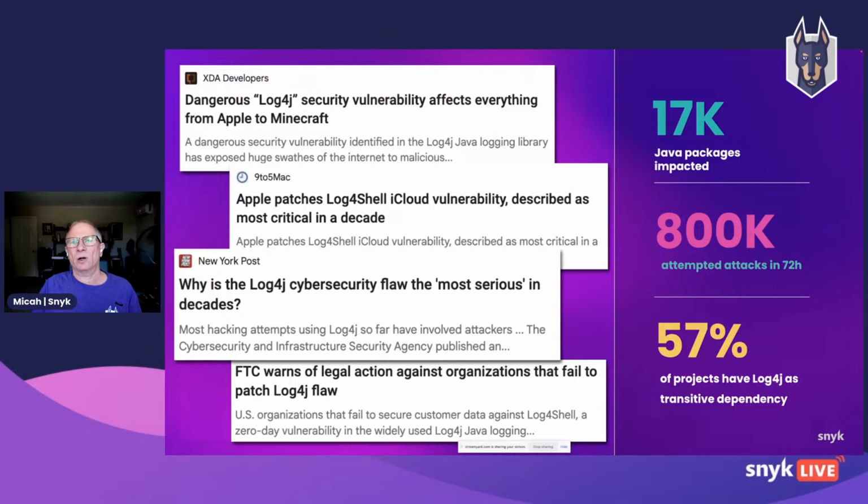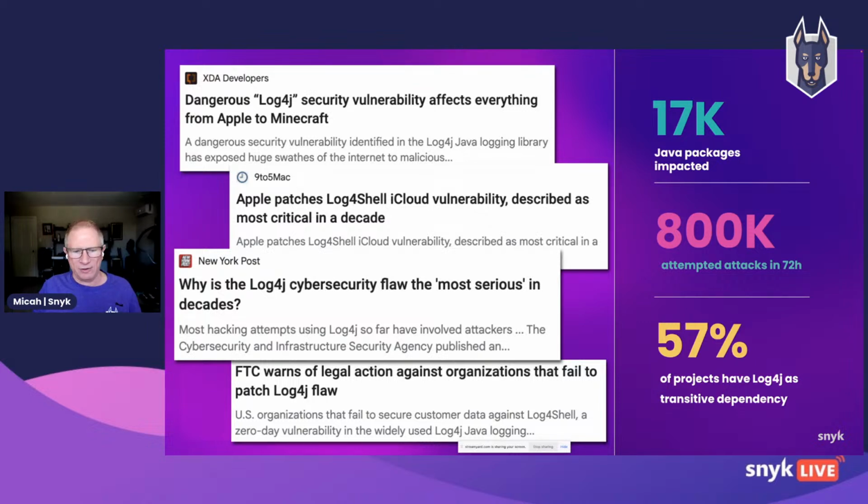Now, what we found is that there were over 17,000 popular Java libraries that were impacted by Log4Shell. And within the first 3 days of the news breaking, we detected in our analysis 800,000 attacks were attempted just on this vulnerability. And over half of all the projects that are out in the world have Log4j as a transitive dependency.